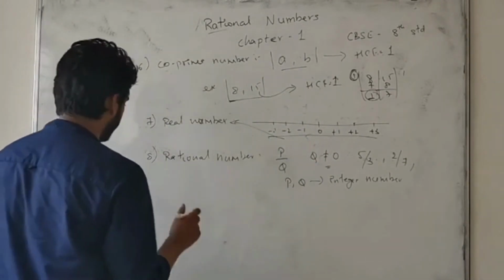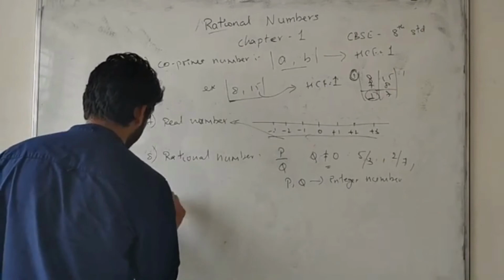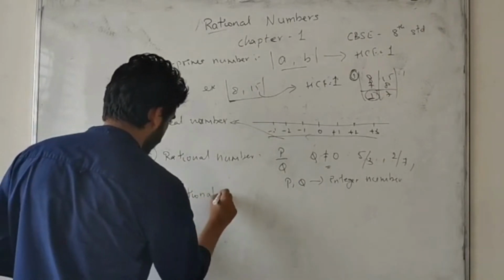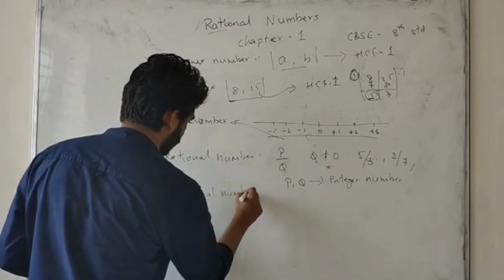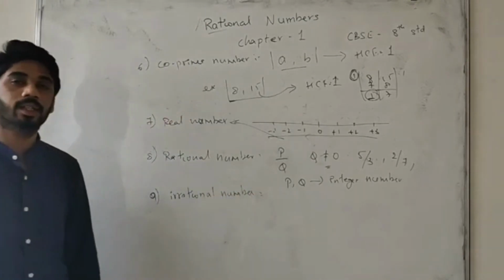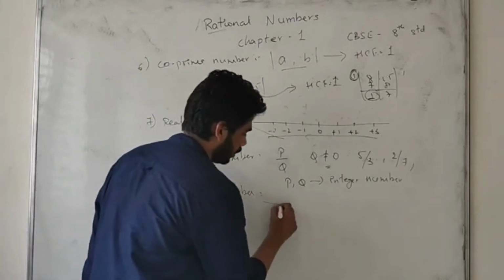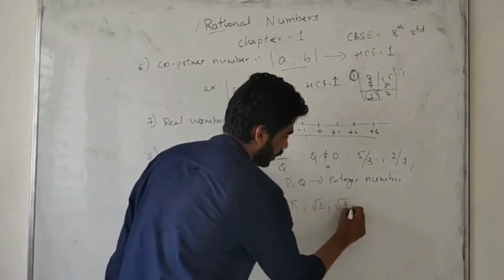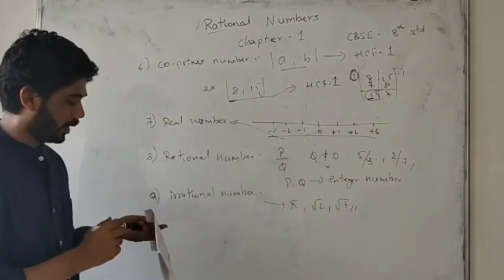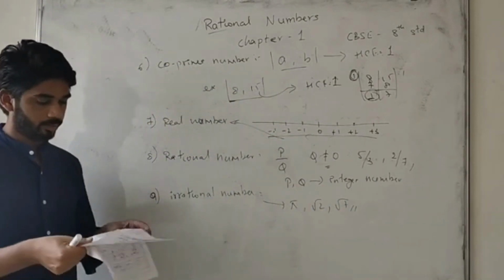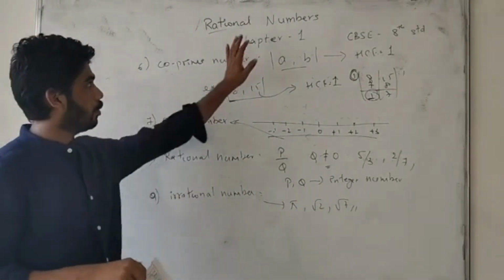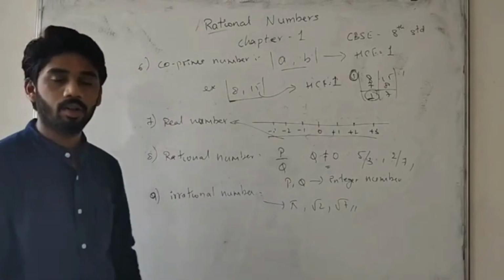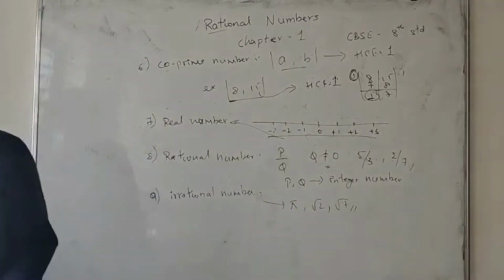Okay. Next one, irrational numbers. These are the numbers we get in the decimal answer. Example: √2, √7. These are all irrational numbers, we get them in decimals. Okay, these are the basic things. Before starting the natural numbers, we should know that these are all basic numbers.